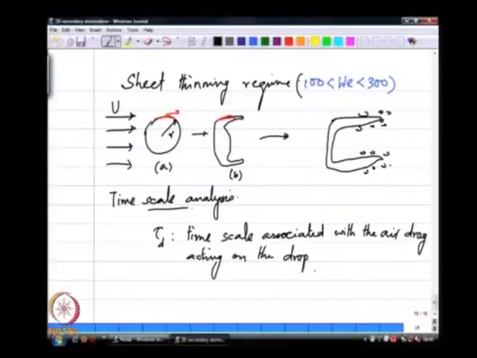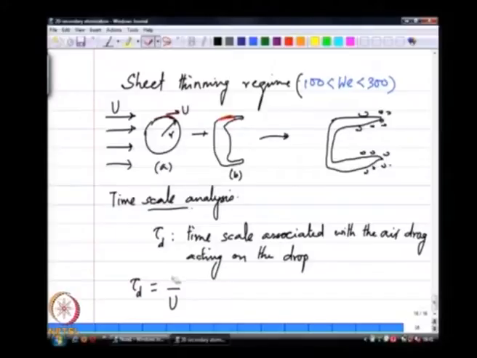The time scale associated with this air drag acting on the drop is that I want to have visible deformation on this scale with a velocity u. So, in other words, that red part is moving forward at the velocity u and on a scale that is approximately the drop size, I want to be able to see this.